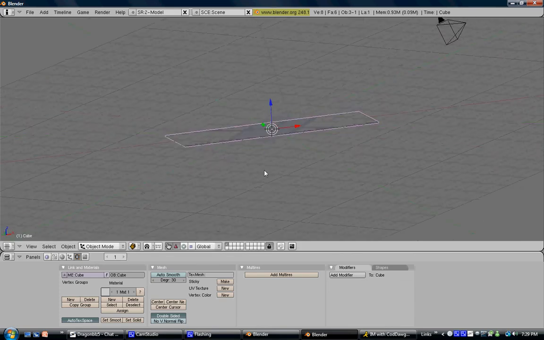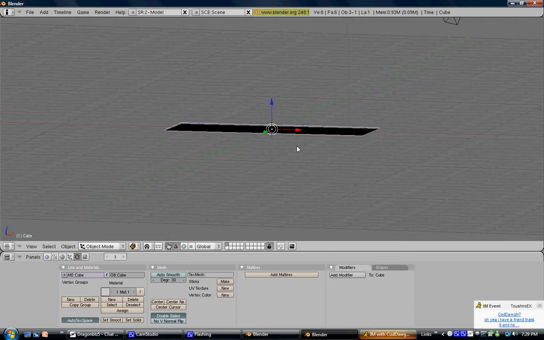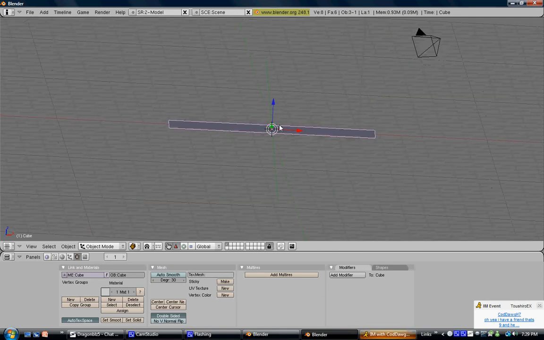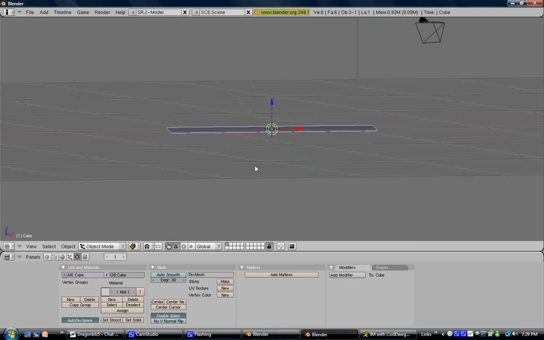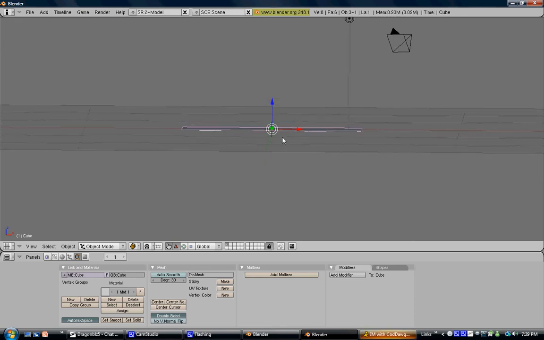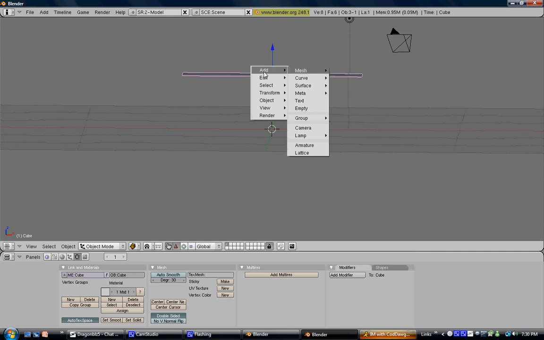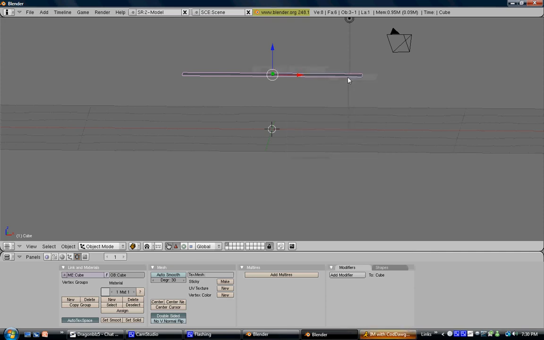Okay, so here we have the surface of the table. So what you want to do is move it up by pressing G, Z. Next, you would want to insert a new object by clicking spacebar. Add mesh cube and size that down to make a leg.